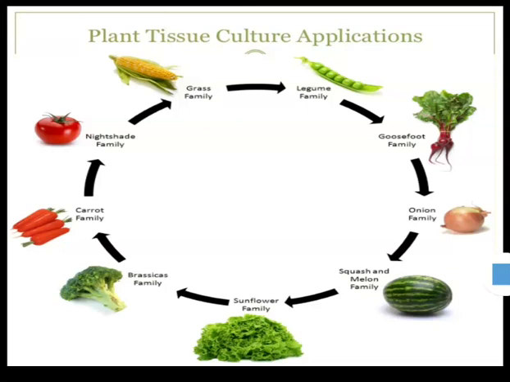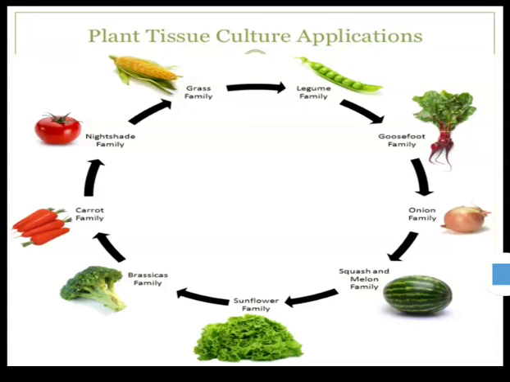Here are some examples of plant tissue culture. For example, green grass, legumes, sunflower, brassica, carrots, onions are also achieved by plant tissue culture techniques. By using the plant tissue culture technique, we can make a plant available in adverse conditions. It helps in rapid multiplication of plants. It also helps in obtaining a large number of plantlets within a short period.